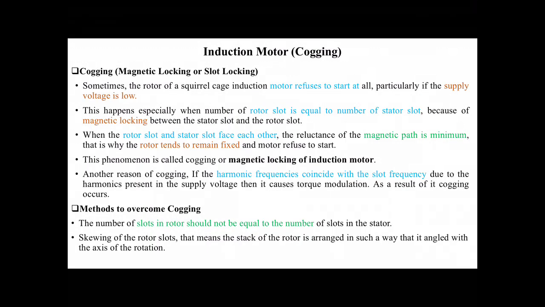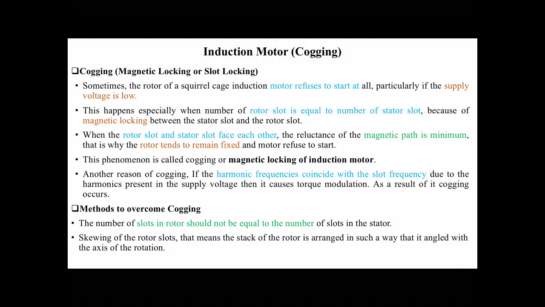Cogging, we also call it magnetic locking or slot locking. Sometimes the rotor of the squirrel cage induction motor refuses to start at all, particularly if the supply voltage is low. This happens especially when the number of rotor slots is equal to the number of stator slots because of magnetic locking between the stator slot and rotor slot.